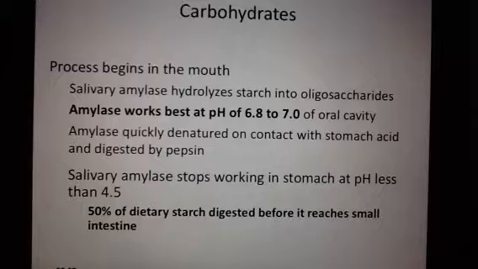So keep in mind as we go through this, all of the enzymes are proteins. That's sometimes hard to remember too, but we're going to get to that in a little bit. Half of our starch is digested before it reaches the small intestine. This is one of the macromolecules that starts digestion in the mouth, not only with chewing, the mechanical digestion, but the chemical digestion as well.